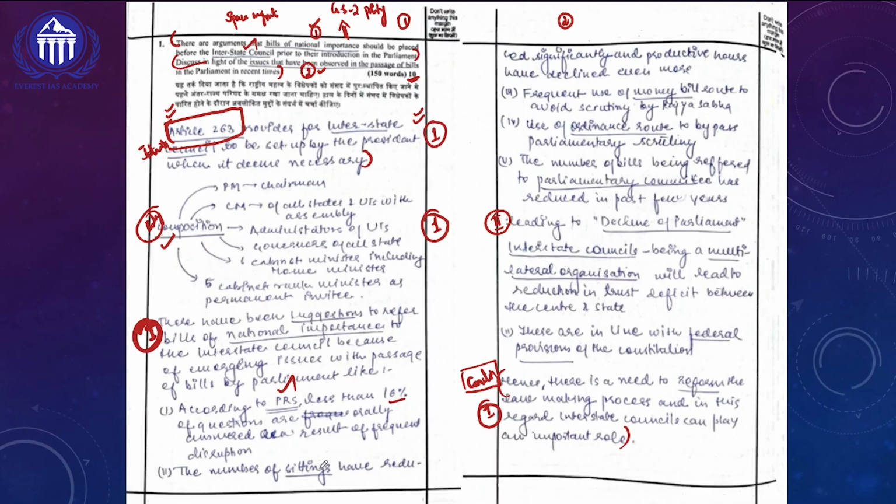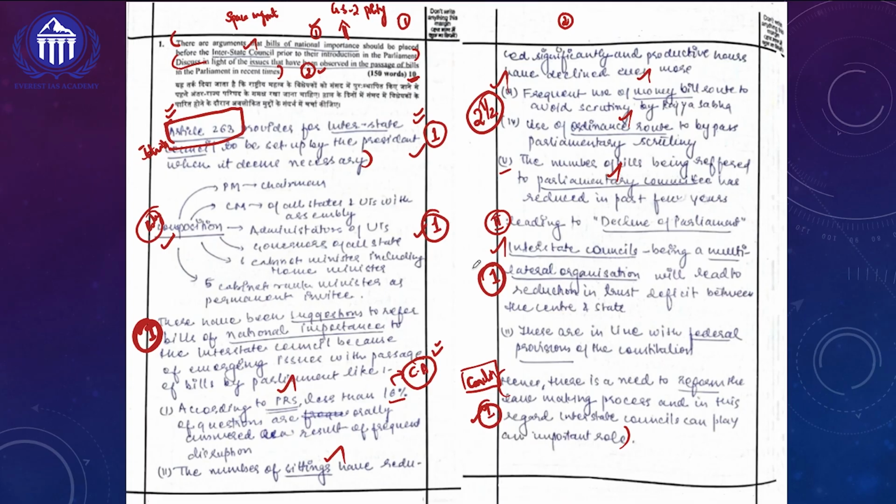So she is trying to narrate various points in her answer by underlining the keywords. Not only that, by quoting the recent survey, this linkage with current affairs is adding more value to the answer. So overall, for the 5 points for the first component in the body of the answer, she will be getting 2.5 marks, and for the second component, she has written 2 clear points. For that, she will be getting another 1 mark extra. So overall, in this particular question, for introduction and conclusion, she got 2 marks, and for this introductory paragraph, she got another 1 mark extra. So overall 3 marks, and in the body of the answer, 2.5 plus 1, 3.5.